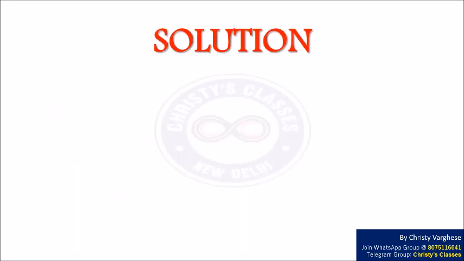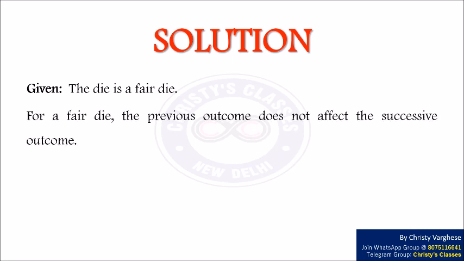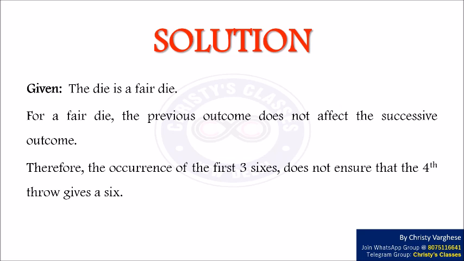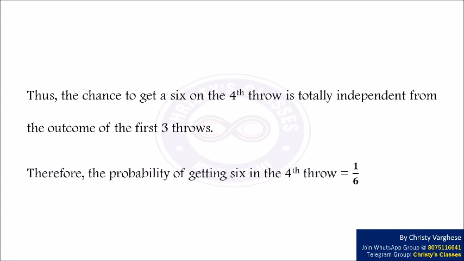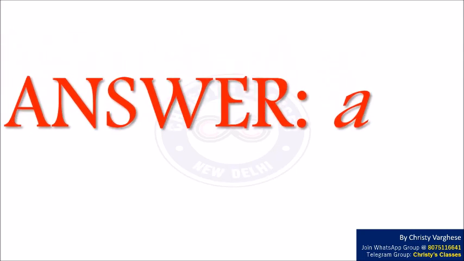Solution: given that the die is a fair die, note that for a fair die, the previous outcome does not affect the successive outcome. Therefore, the occurrence of the first 3 sixes does not ensure that the fourth throw gives a 6. Thus, the chance to get a 6 on the fourth throw is totally independent from the outcome of the first 3 throws. Therefore, the probability of getting 6 in the fourth throw equals 1 by 6. Hence, the right answer to the question is option A.